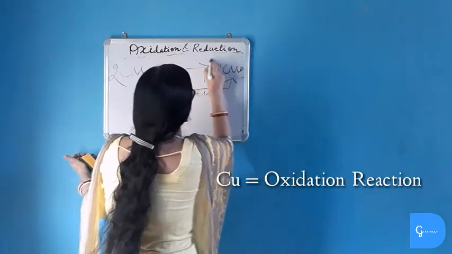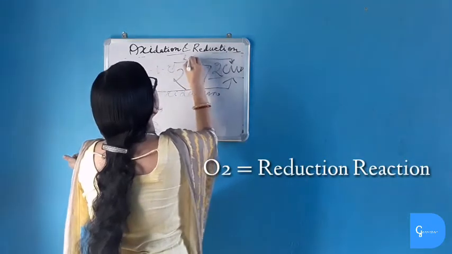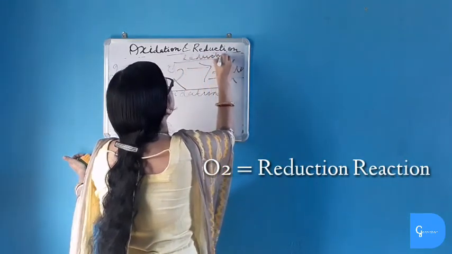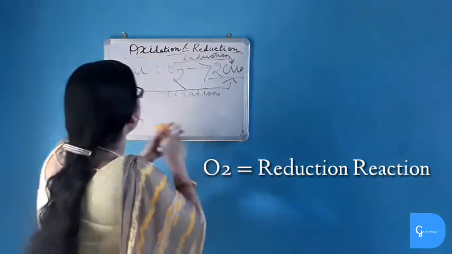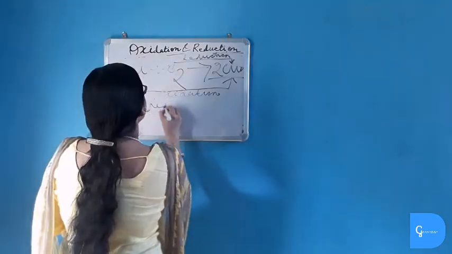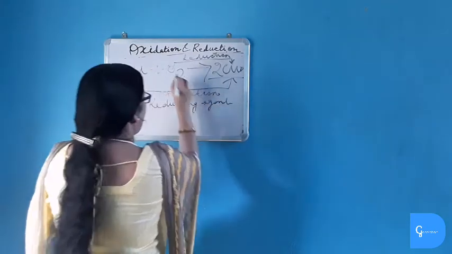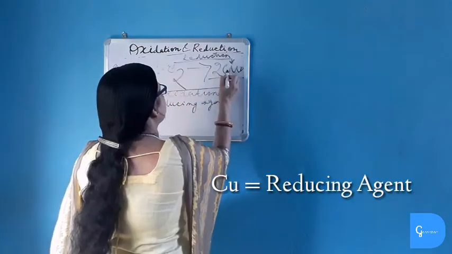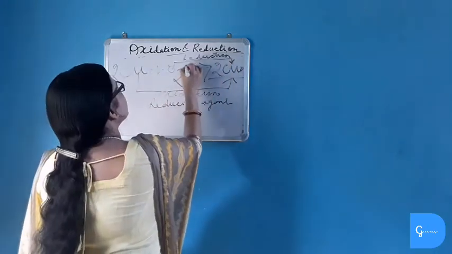Oxygen is combining with metal, copper. So it is reduction reaction. So in this reaction what happened? Copper undergoes oxidation reaction and thus it is the reducing agent. And oxygen undergoes reduction reaction as it is combining with metal copper, and so oxygen is the oxidizing agent.